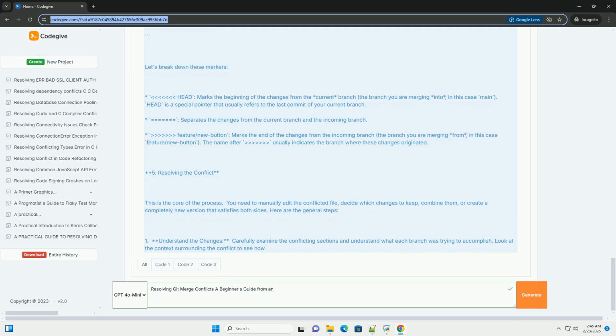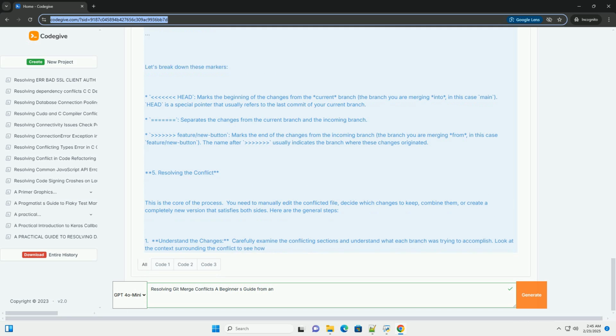7. Aborting a merge. If you find yourself in a situation where you cannot resolve the merge conflicts or you want to start over, you can abort the merge using this command. It will reset your branch to the state it was in before the merge attempt. It will discard any changes you made while trying to resolve conflicts. Use this with caution, as you'll lose your partially resolved changes.